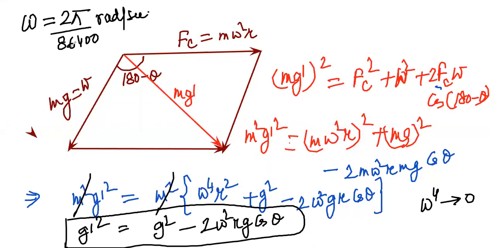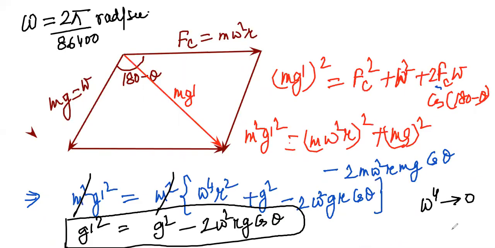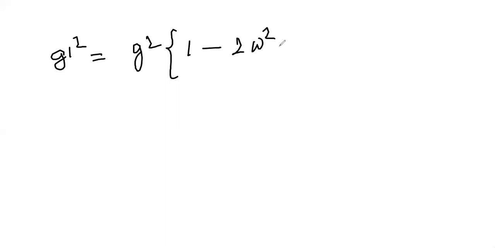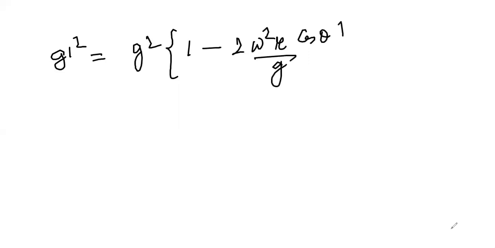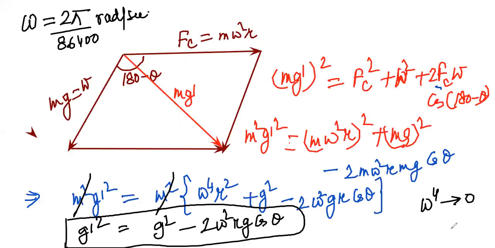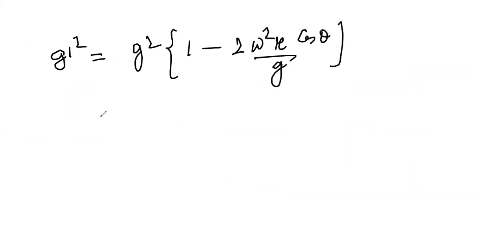So g dash square will be equal to g square times (1 minus twice omega square R by g into cos theta), because I'm taking g square outside, so one of the g will be in the denominator. So this you are getting. So g dash.